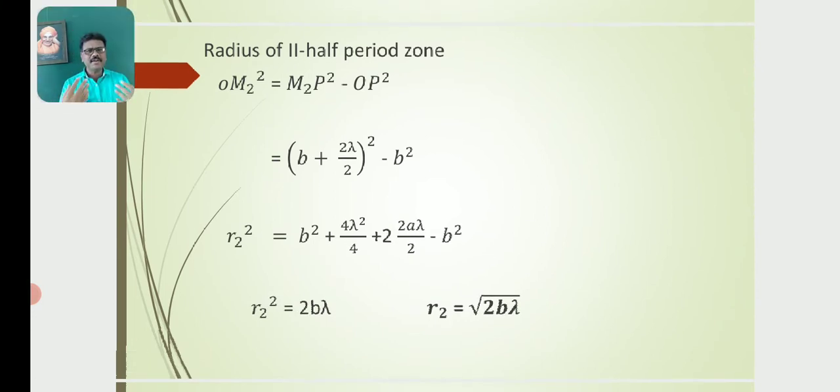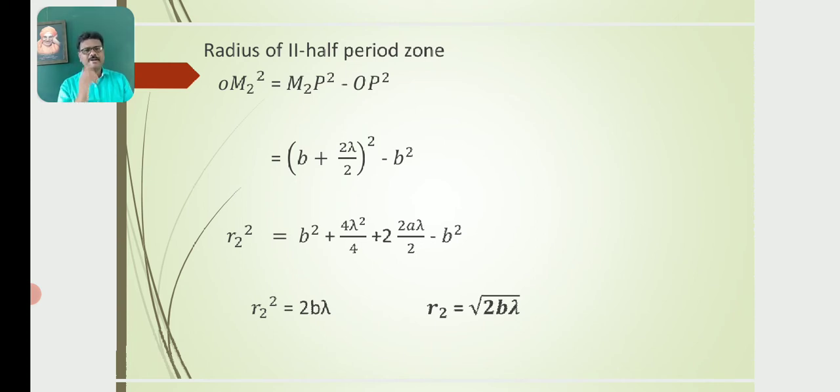Similarly, for the radius of the second half-period zone, OM2 square is equal to M2P square minus OP square, which is equal to (b plus 2 lambda by 2) whole square minus b square, where M2P is equal to b plus 2 lambda by 2. This is from the diagram.